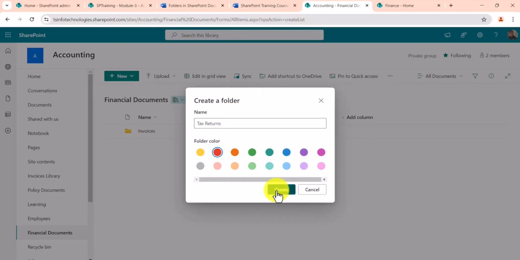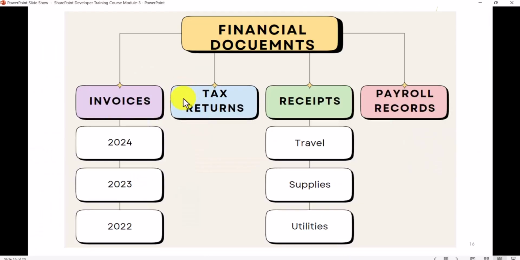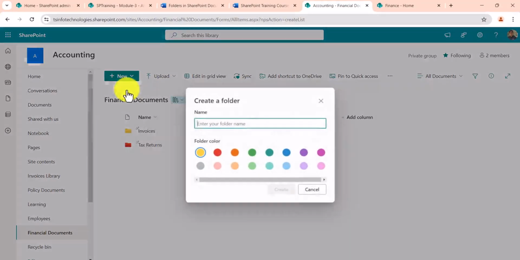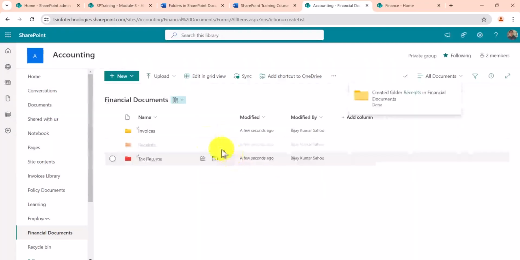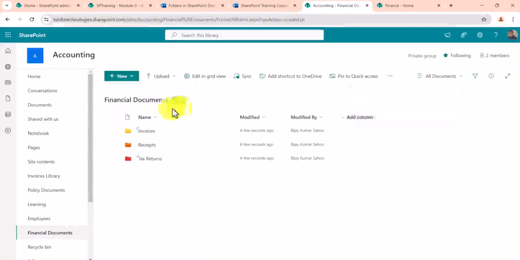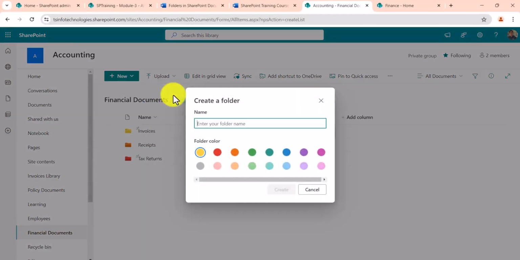Then I'll create receipts, with the color code, and then payroll records.